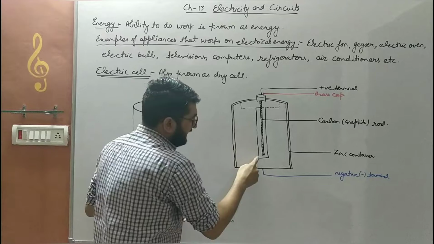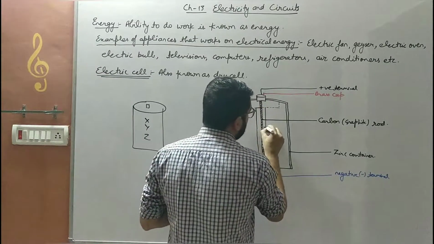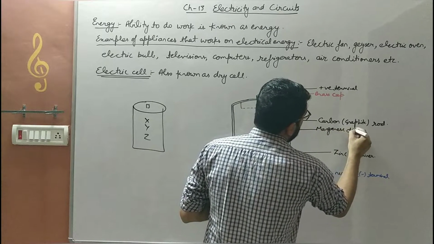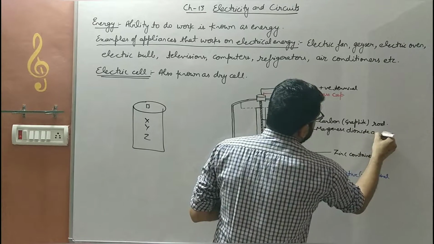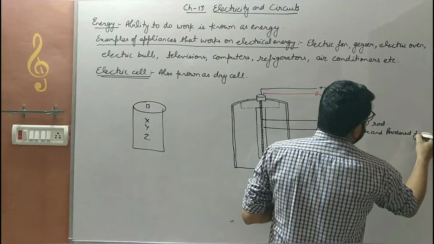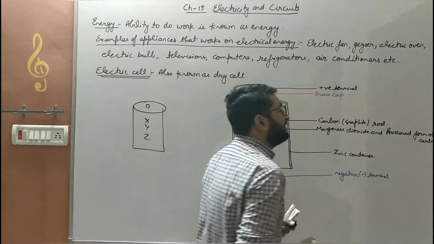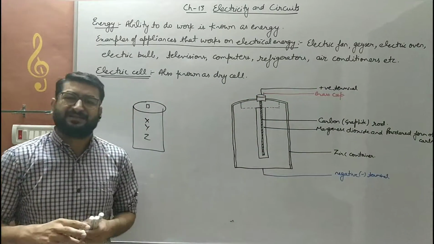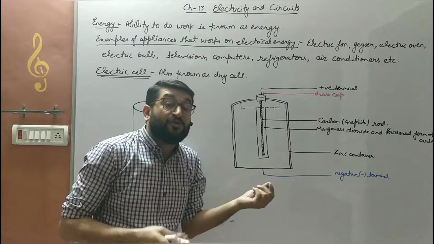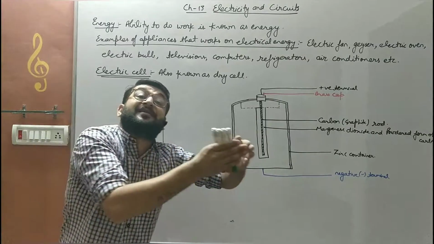Then there is a container in it, a separate box. It has a powder that contains manganese dioxide and a powdered form of carbon. Carbon is an element, children, that you will study in your higher classes. So these are sorts of chemicals. So what a dry cell does is it converts chemical energy into electrical energy.